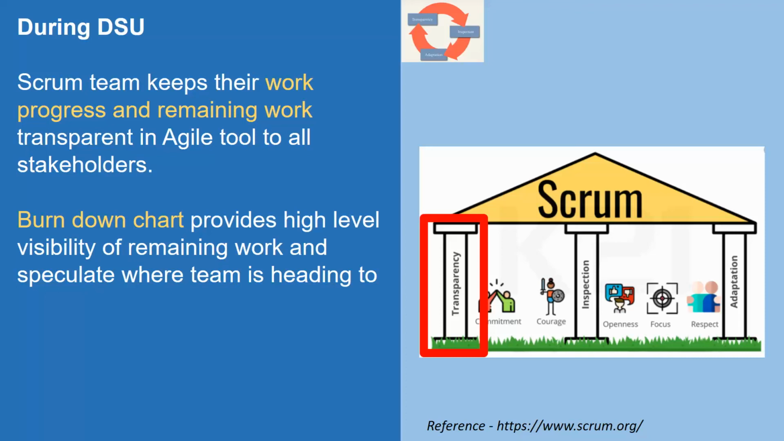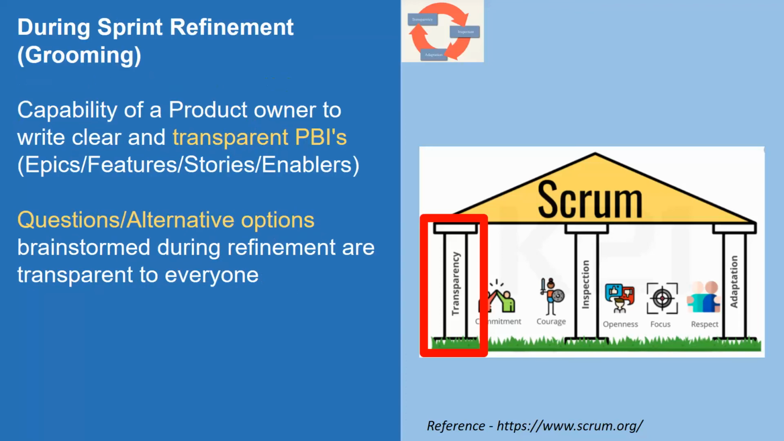So let's explore some other ceremonies like sprint refinement and grooming, and see how transparency adds value there. Of course, again, details of this will be captured and a link will be provided, but consider the capability of a product owner to write clear and transparent PBIs, the product backlog items, which can be epics, features, stories and enablers. That is how the product owner can be transparent to the complete Scrum team.